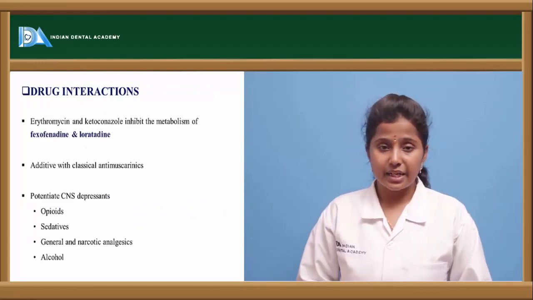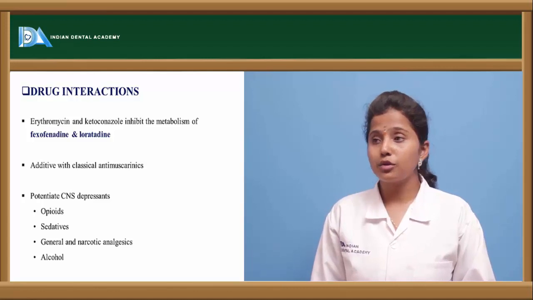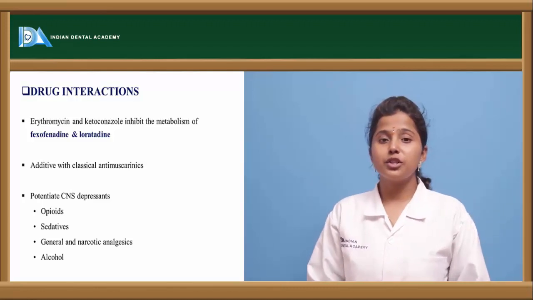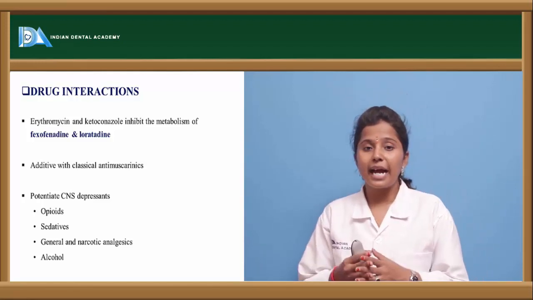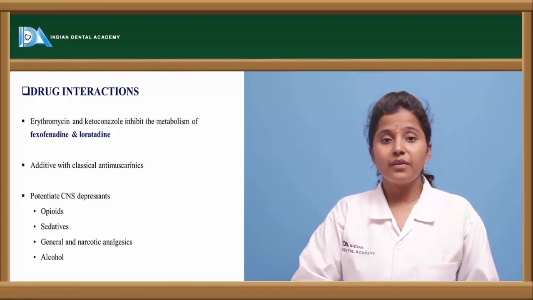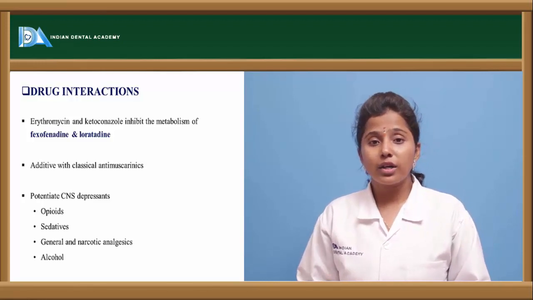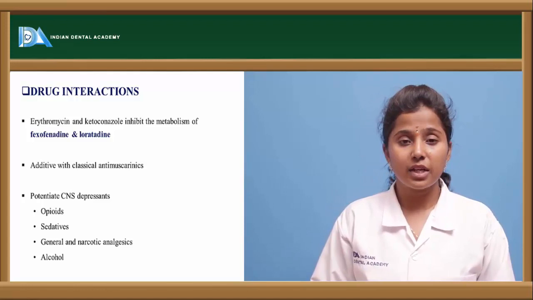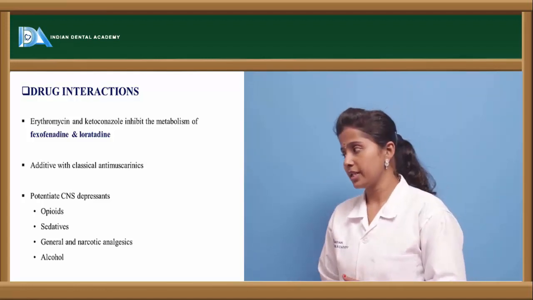What are the drug interactions? These second generation H1 receptor antagonists should not be given with fexofenadine and loratadine, because they potentiate or produce a synergistic effect, and they produce anti-muscarinic effects also. These drugs should not be given with anti-muscarinics or anticholinergics, because they potentiate the synergistic effects like dry mouth, constipation, blurred vision and increased secretions.